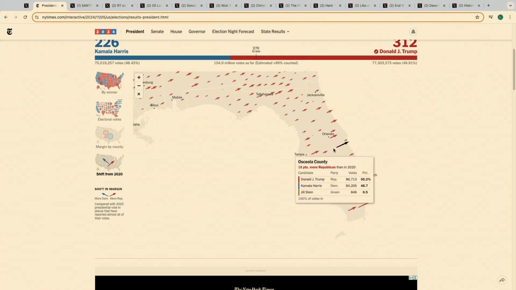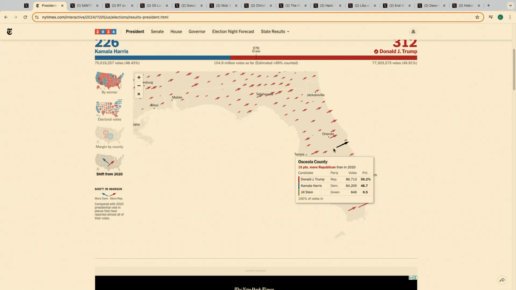Osceola County, 15-point shift, and Donald Trump actually won it. This is really interesting because you had a lot of Democrat operatives saying, with the Madison Square Garden rally and Puerto Rico is garbage and this and that, oh my God, that's going to ruin his campaign. He's going to lose Florida.